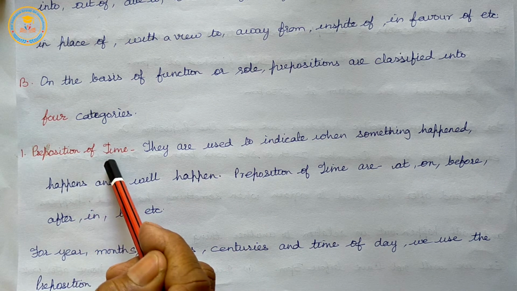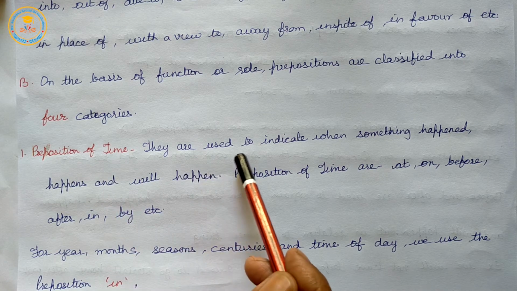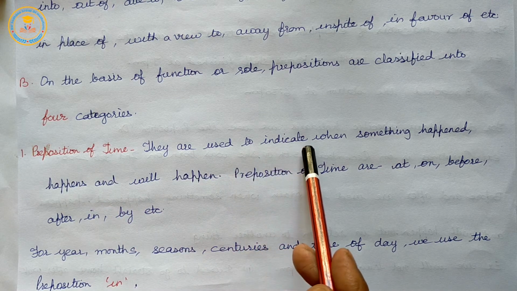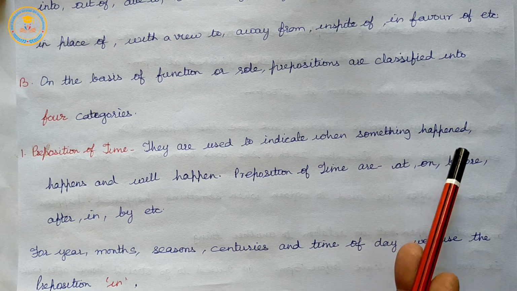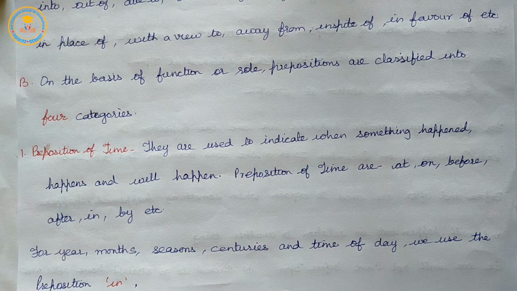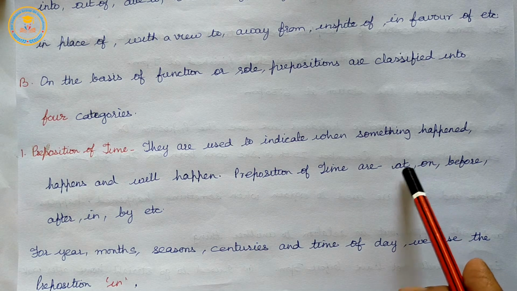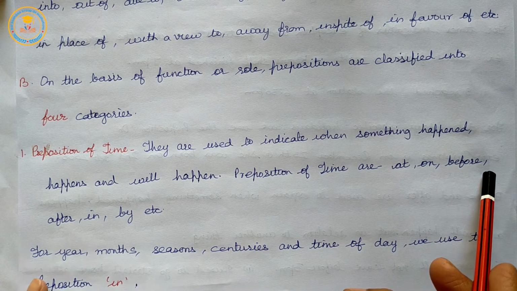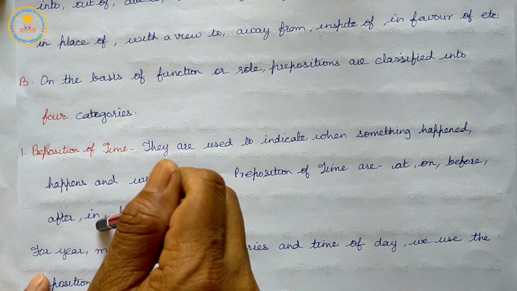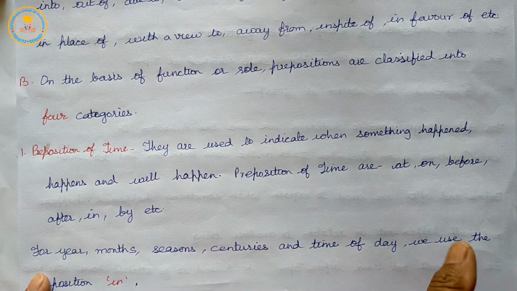Prepositions of time are used to indicate when something happened, happens and will happen. Prepositions of time are at, on, before, after, in, by.